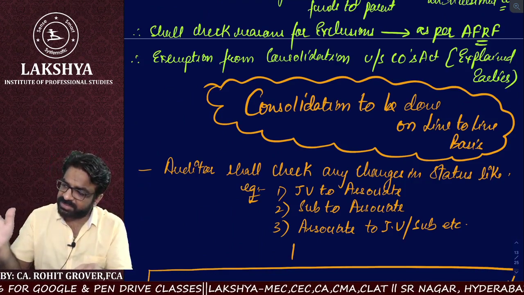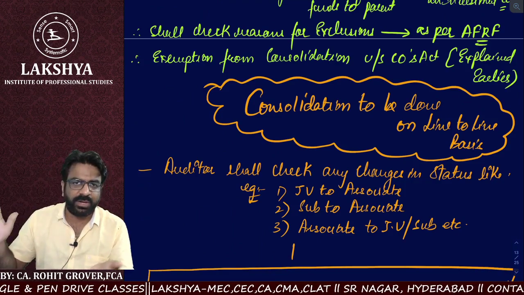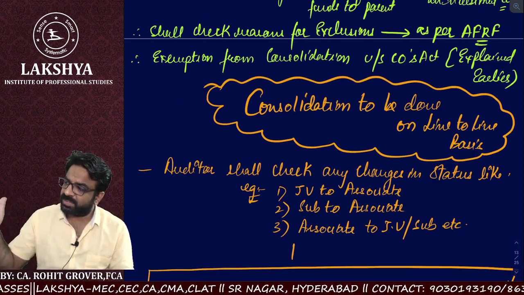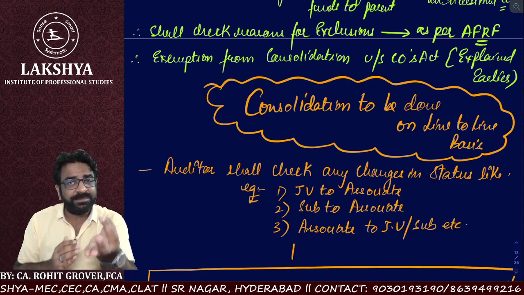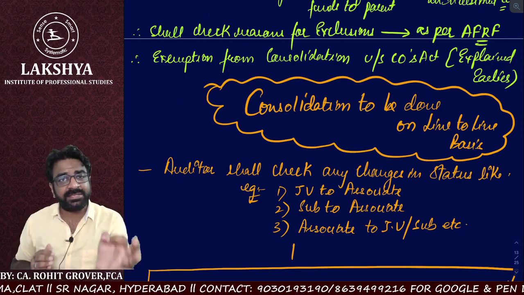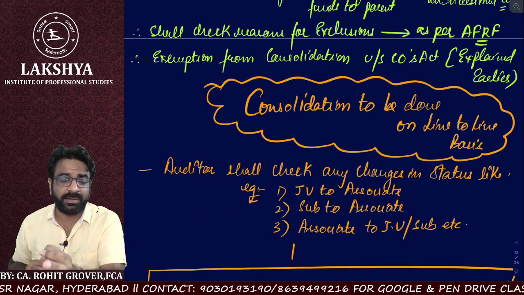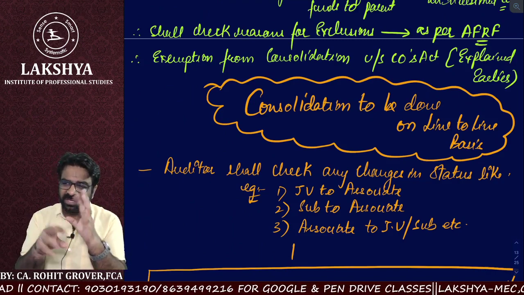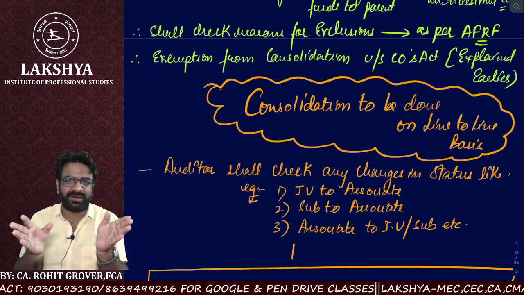Assets of subsidiary 1, subsidiary 2, subsidiary 3, subsidiary 4 are added to the parent. Liabilities of the subsidiaries are added, except consolidation adjustments, except intra balance adjustments, intra indebtedness, those which are common, which are coming on the debit side also and on the credit side also.